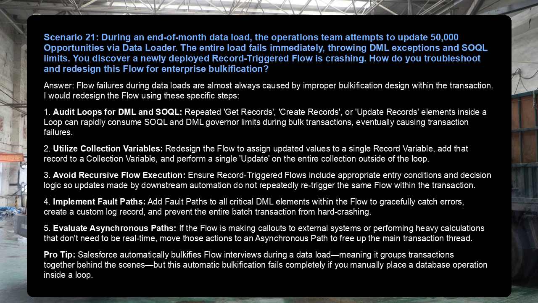4. Implement fault paths. Add fault paths to all critical DML elements within the flow to gracefully catch errors, create a custom log record, and prevent the entire batch transaction from hard crashing. 5. Evaluate asynchronous paths. If the flow is making callouts to external systems or performing heavy calculations that do not need to be real-time, move those actions to an asynchronous path to free up the main transaction thread.